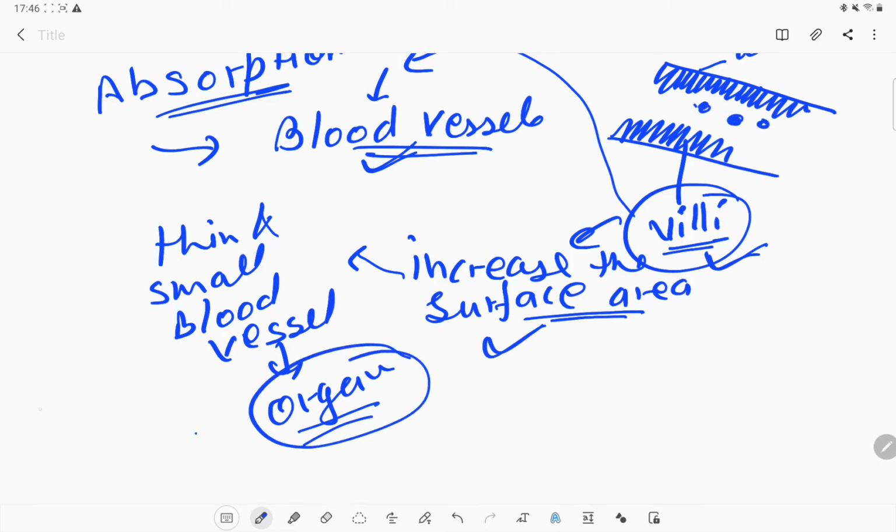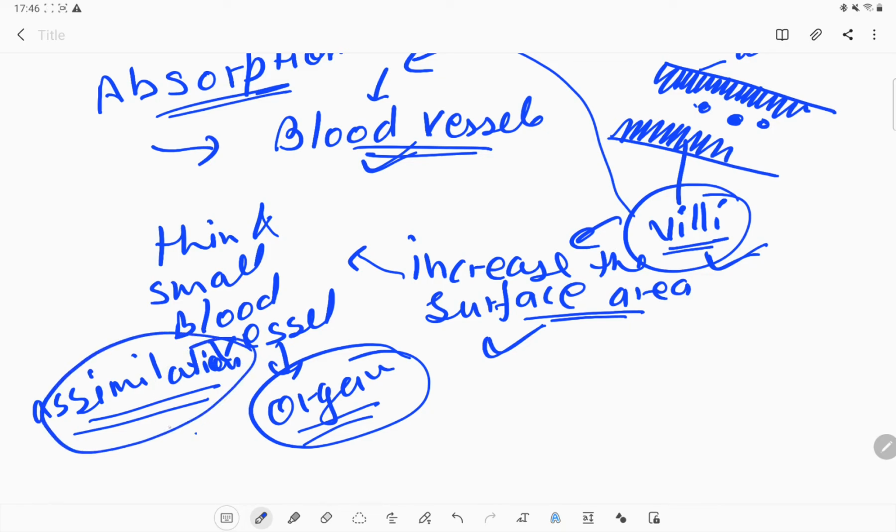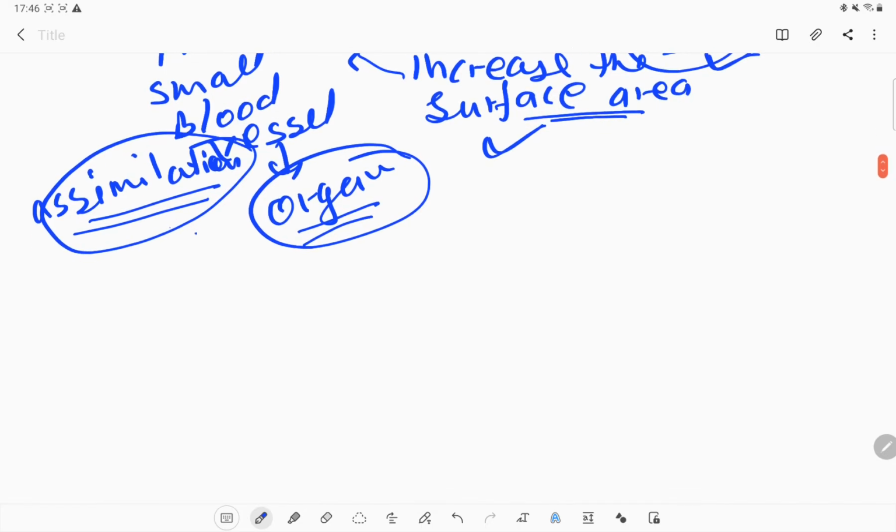This transportation of the absorbed substance to the other organs is known as assimilation. Okay, so this is the process of assimilation in our body. What is assimilation? The absorbed substances being transported by the blood vessels to different organs of the body is known as assimilation.